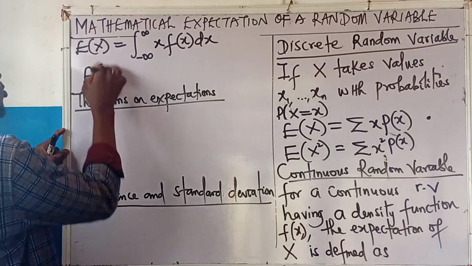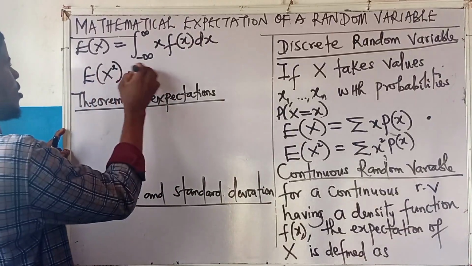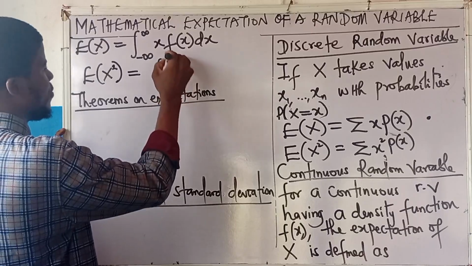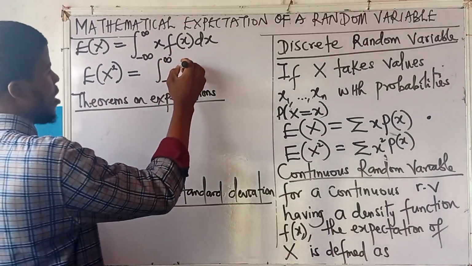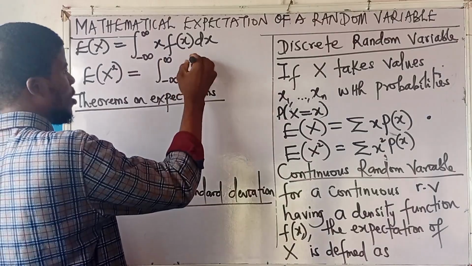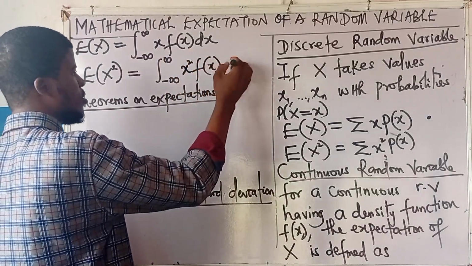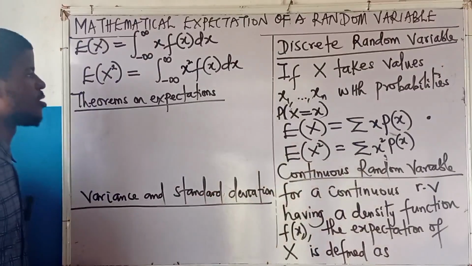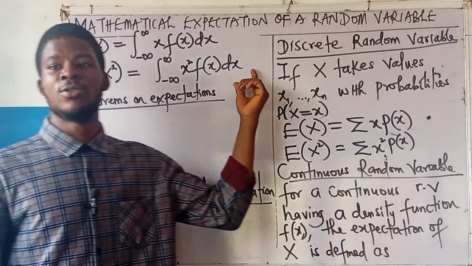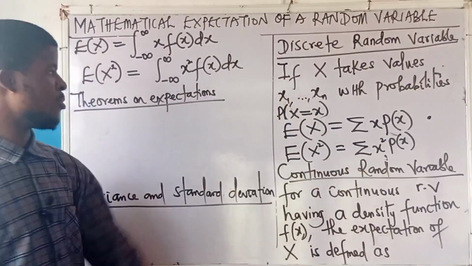Then expectation of x squared is the integral from minus infinity to infinity of x squared into the density function dx. So this is it for the continuous random variable.